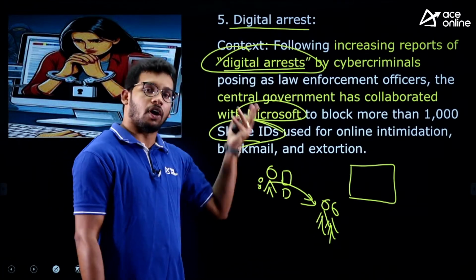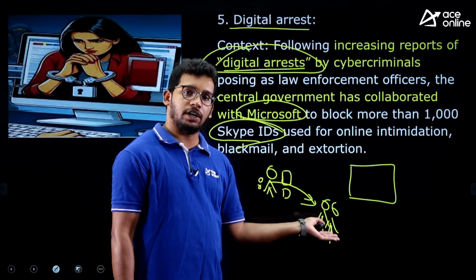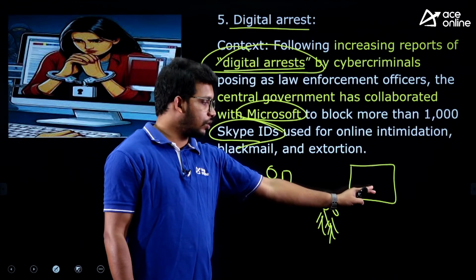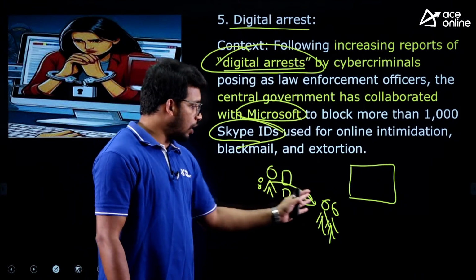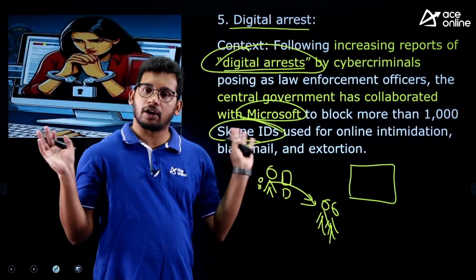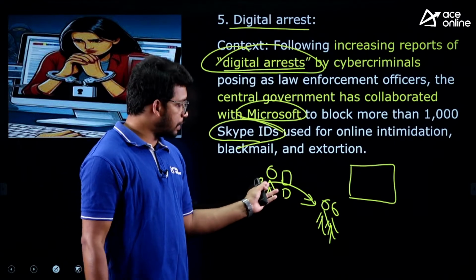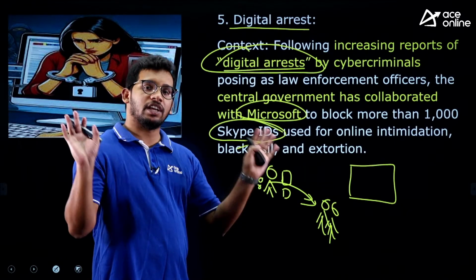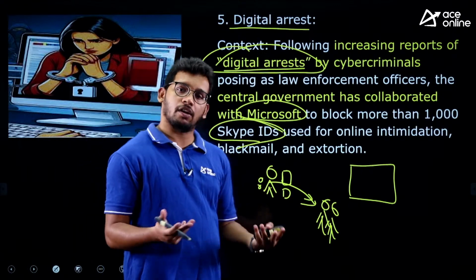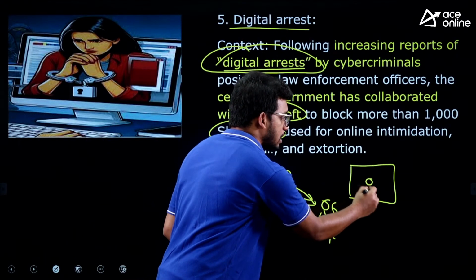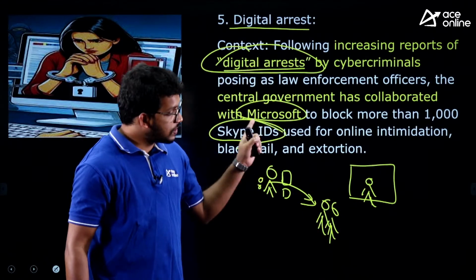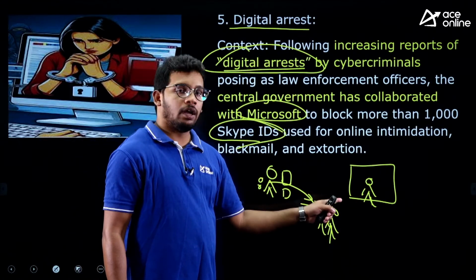And as this person is already scared that information is with these individuals, he or she will come in front of this screen through a Skype ID or whatever the source. Now these people are already dressed in police uniform with a police station in the background, so this person is already scared. Now he or she will completely believe because of the dresses and all after seeing. Now they will ask this person to come on screen